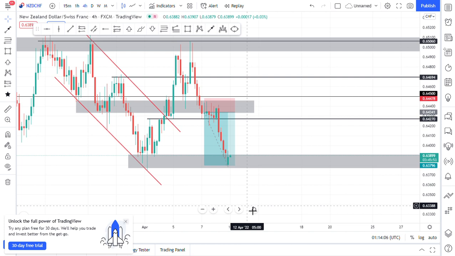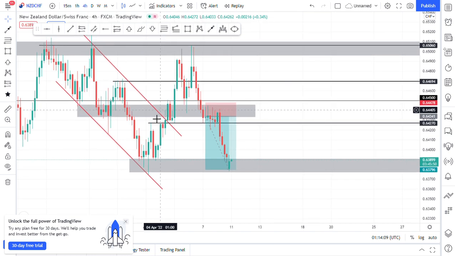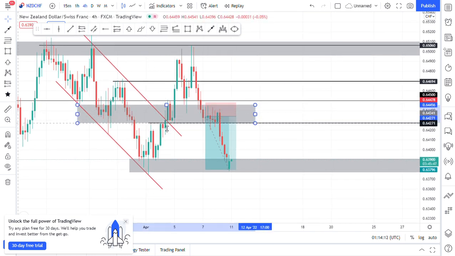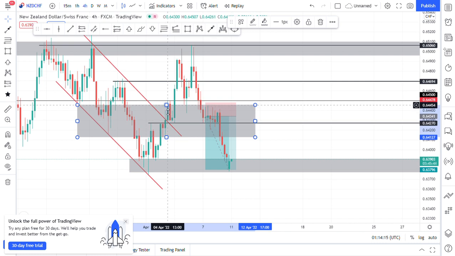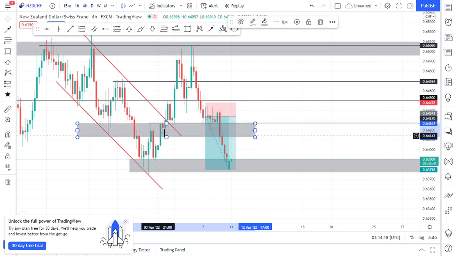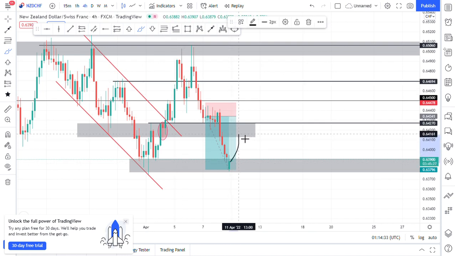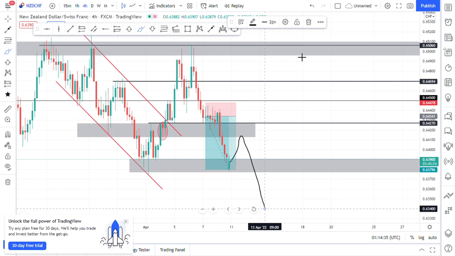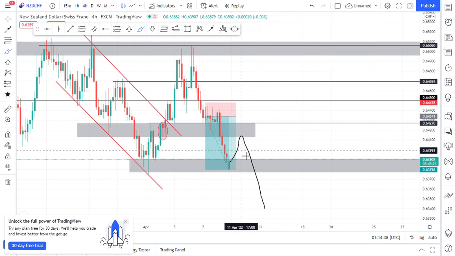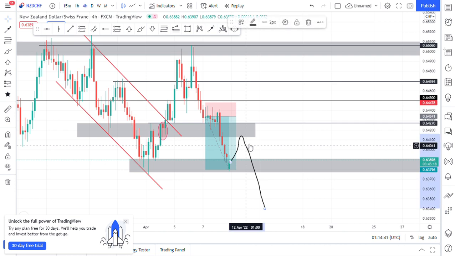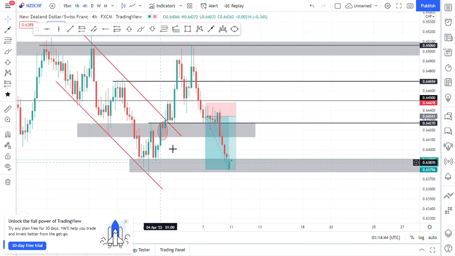So most likely price may reject to this point here, to this inside bar here. I hope you guys know what an inside bar is. I'll make another video for that. Price may be rejecting to this price point here, and then we expect to see this pullback to the downside. Most likely, that's what I'm expecting to see on that pair.